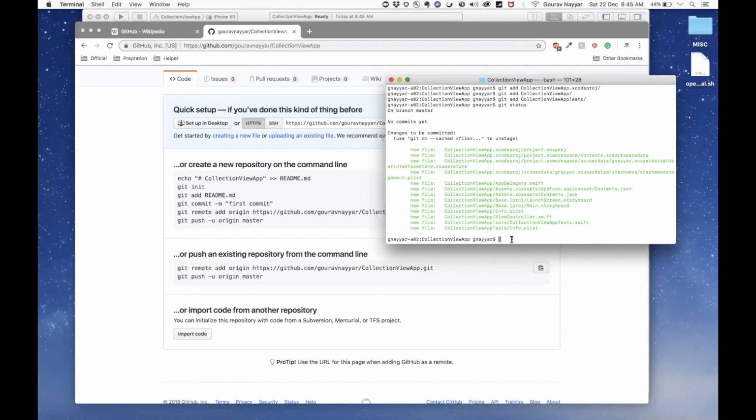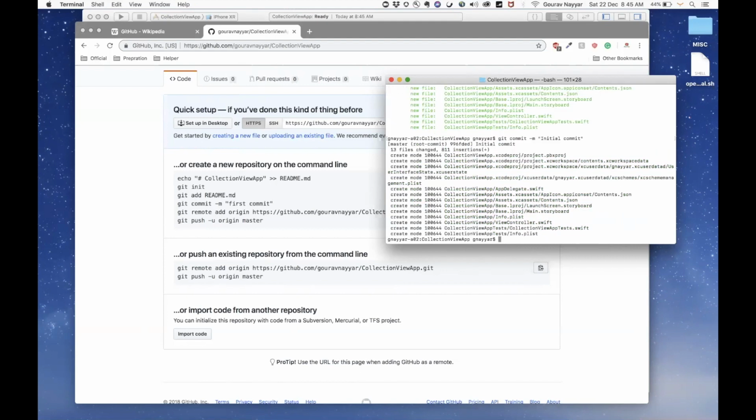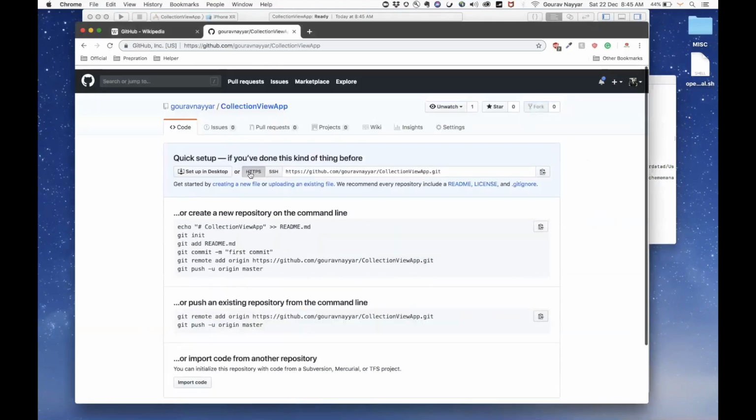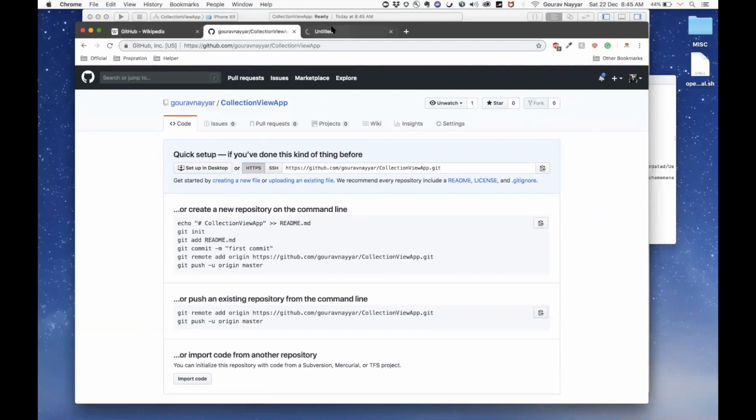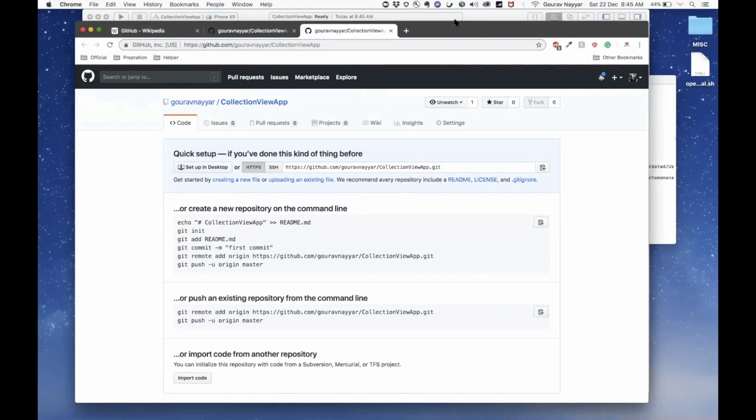Now what we can do is use a command called git commit -m, and you can have a message. In my case, it's an initial commit. I'll go ahead and my commit is done. Now if I go under the collection view, I still don't have anything. So how can I do that?